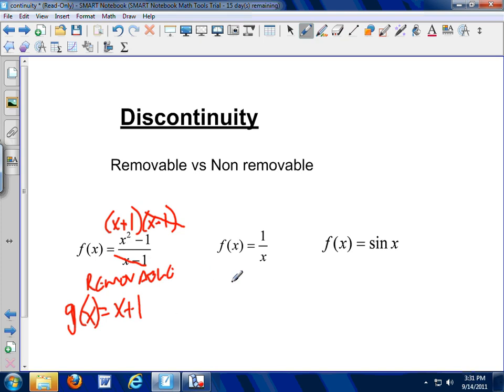Okay, let's look at this one. When x is equal to 0, what's going to be the problem? Well, we're going to get 1 over 0. That's a deal breaker.